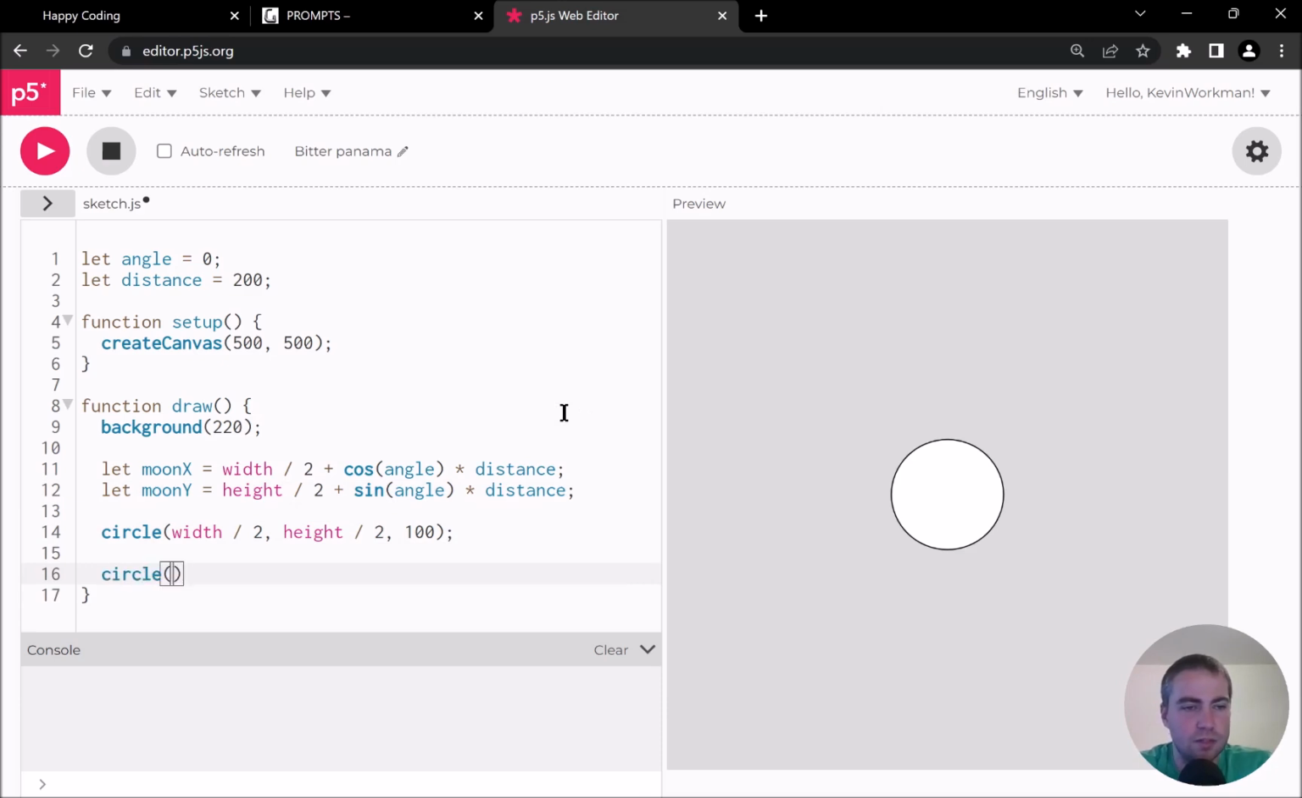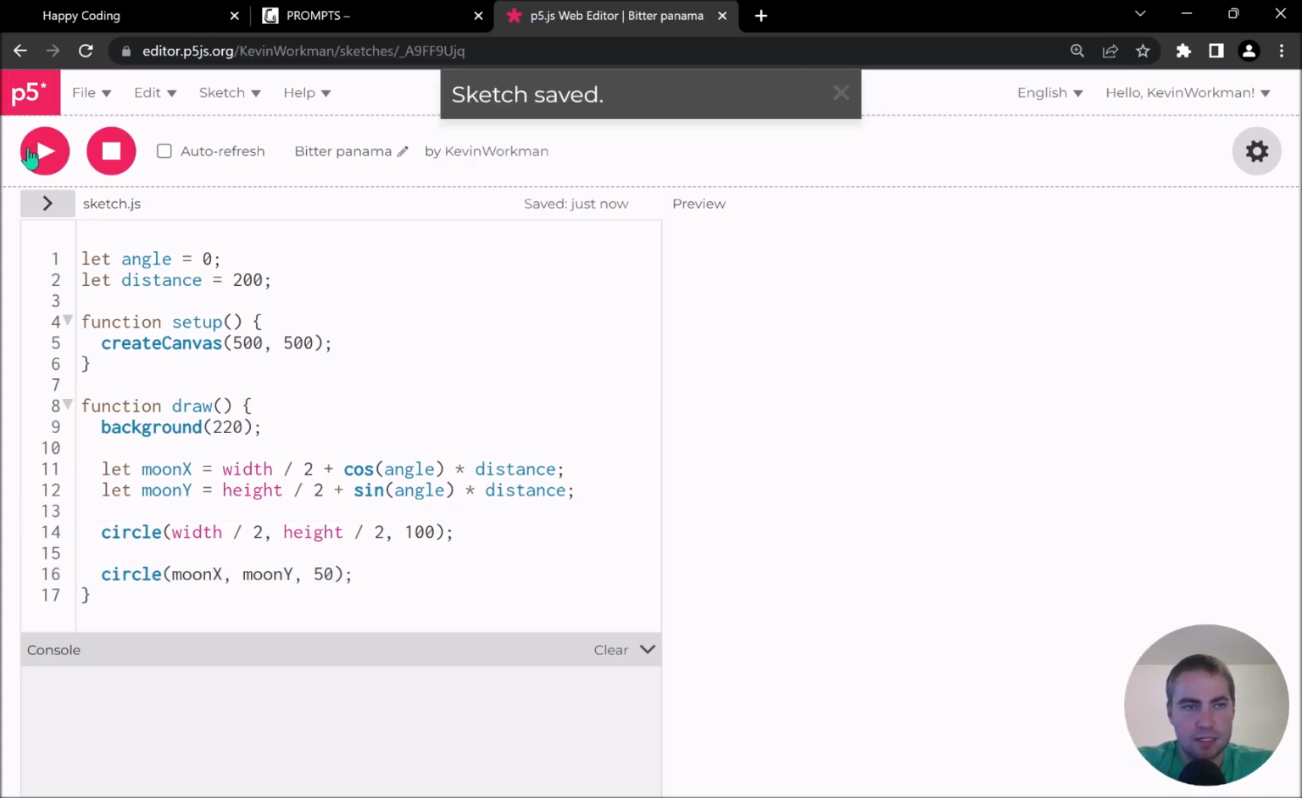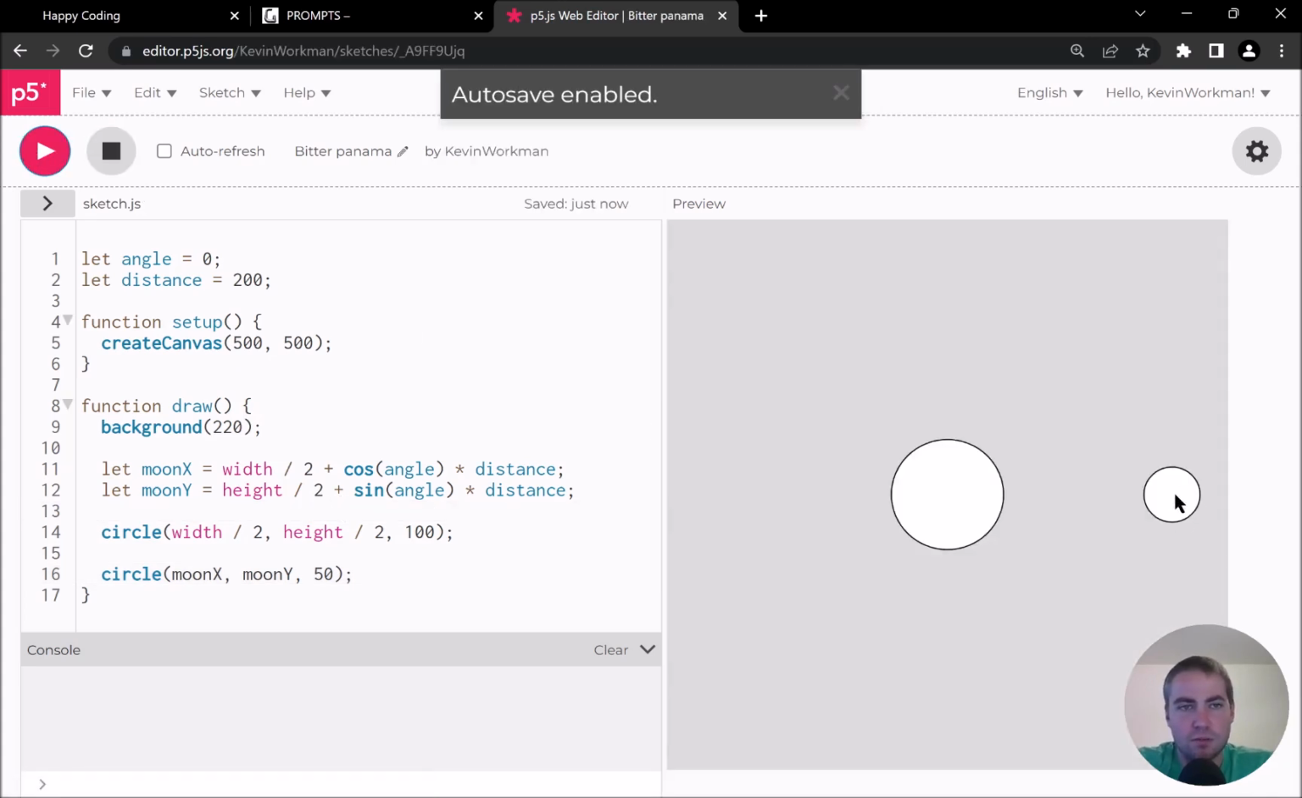So I'm going to draw another circle, this time at moon x, moon y, and maybe I'll give this one a size of like 50, so it's smaller. And let's just see if this works so far. And it does. Okay, like I expected, my moon is all the way to the right because my angle starts out at 0.